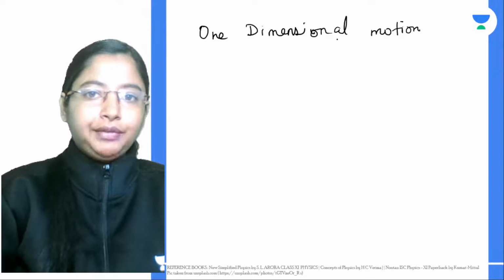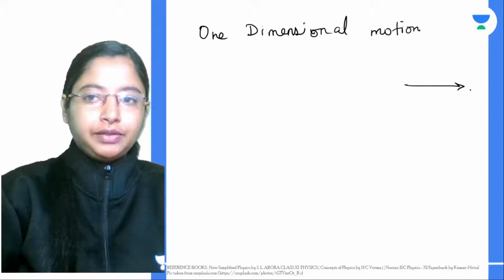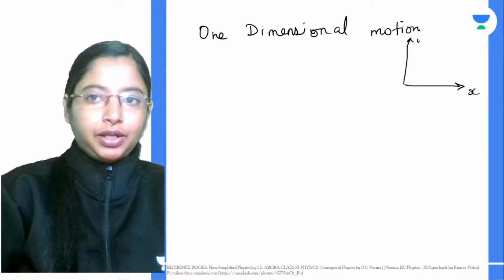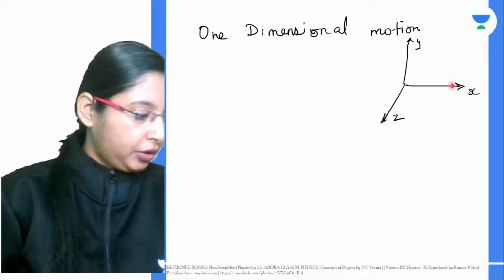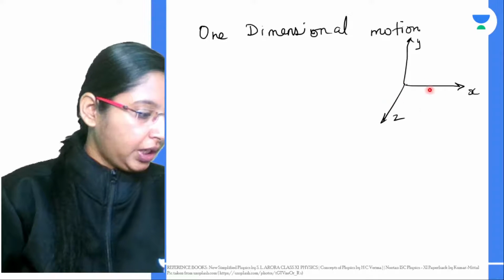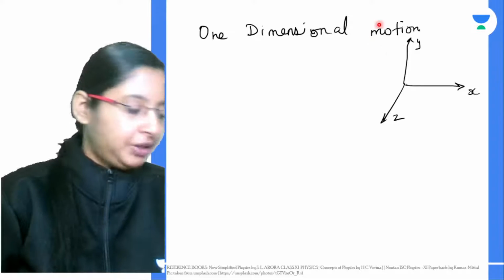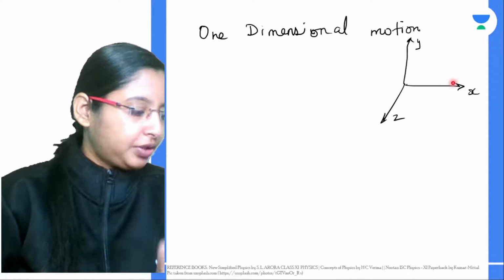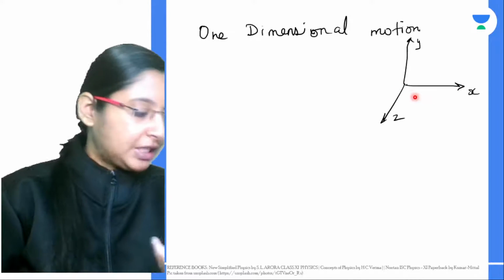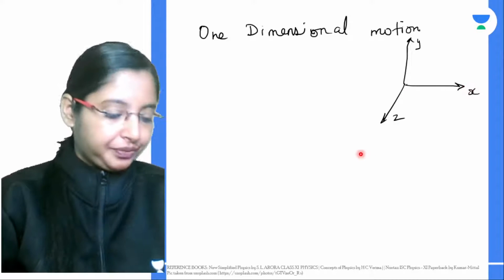So if you have three axes, we have a three coordinate system. If you take the x-axis, and if you take the y-axis, and if you take the z-axis, any object which has a motion only along one coordinate of this axis, an object in motion is said to be one-dimensional in case any one of the three coordinate axes is used to specify the position of the object which is changing with time.